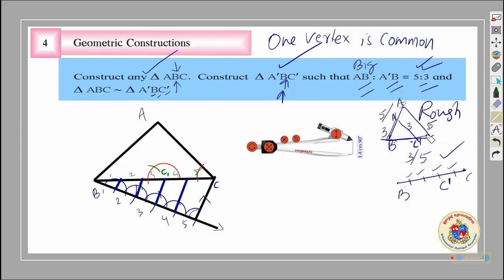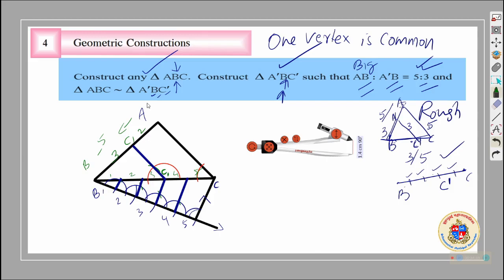Take the scale and pencil. Draw from here through that intersection a parallel line. This also has the ratio A to B will be 5, and BC dash will have a ratio 3:5. So this will be 3, this will be 2, total will be 5.